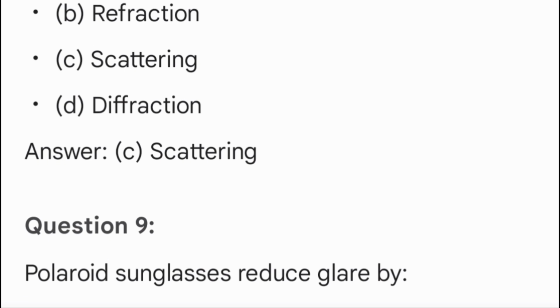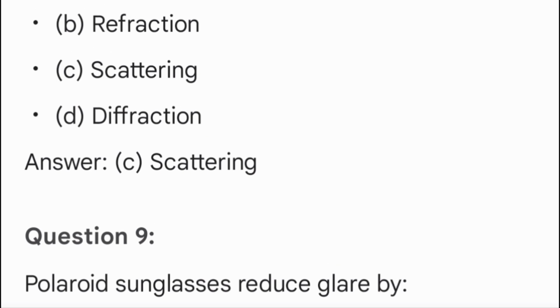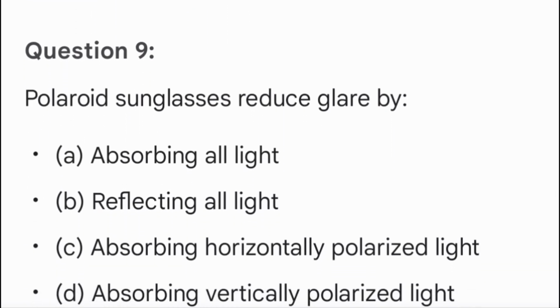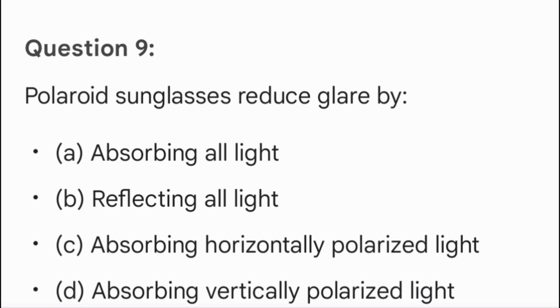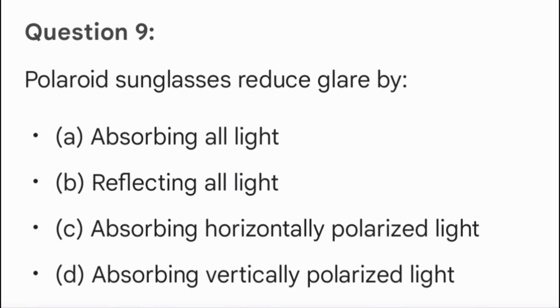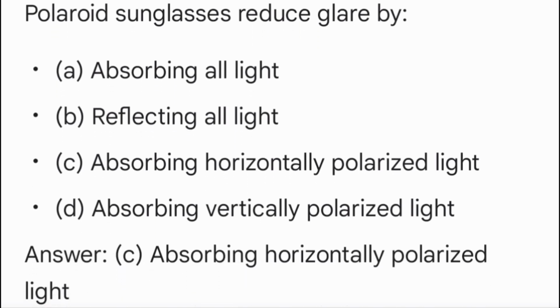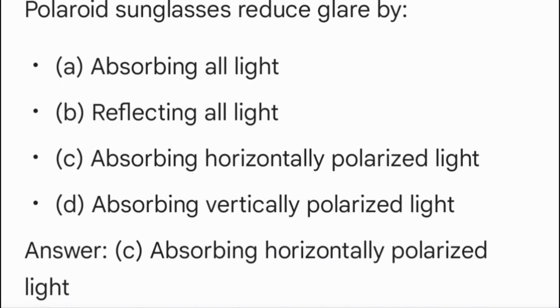Question 9. Polaroid sunglasses reduce glare by A. Absorbing all light. B. Reflecting all light. C. Absorbing horizontally polarized light. D. Absorbing vertically polarized light. Answer C. Absorbing horizontally polarized light.